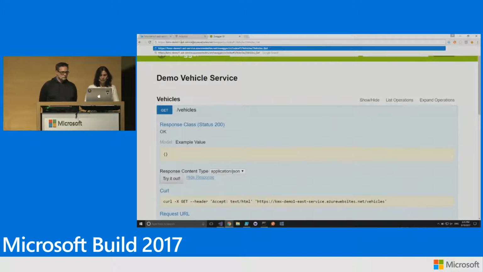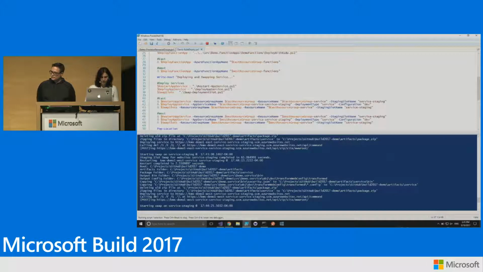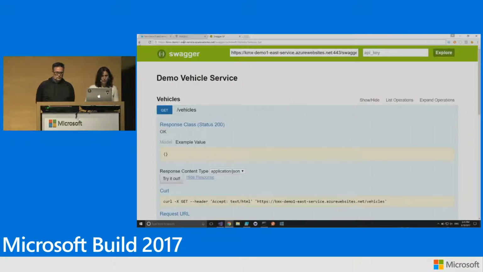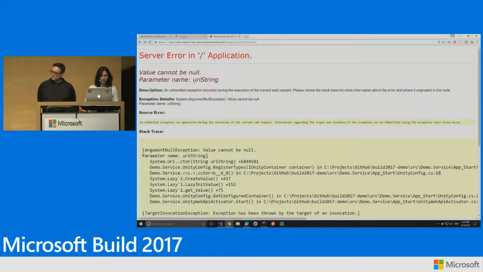OK. Actually, you know what? It looks like the East one finished, so let's go back and see if this comes back fine. Nope.